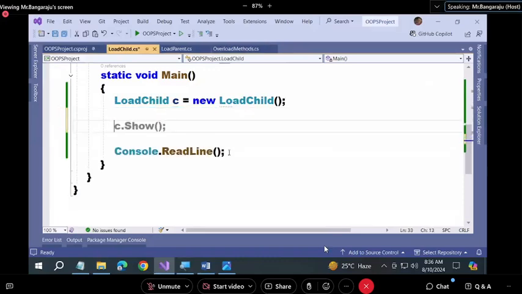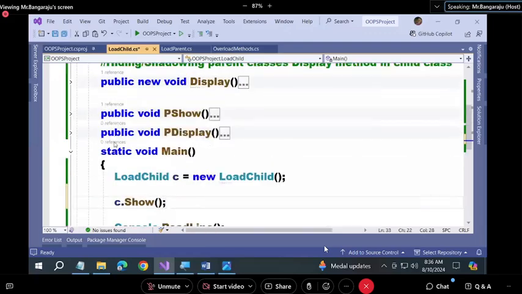I am calling c.show. Did you re-implement the show method in the child class or not? Yes, already this is declared as virtual in the parent and re-implemented in the child. Correct now? Okay, imagine I did not re-implement.